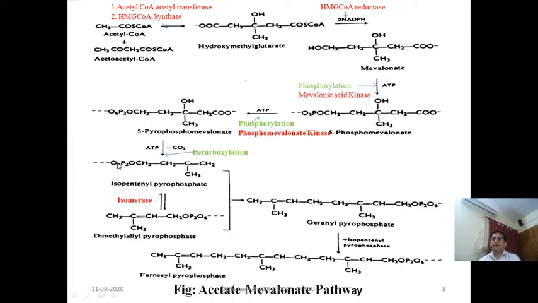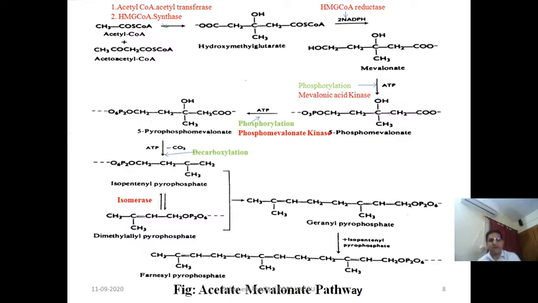And this isopentyl pyrophosphate can convert into its isomeric form known as dimethyl allyl pyrophosphate in presence of isomerase enzyme. So these two compounds, isopentyl pyrophosphate and dimethyl allyl pyrophosphate, are the basic precursors for the biogenesis of various isoprenoid compounds.